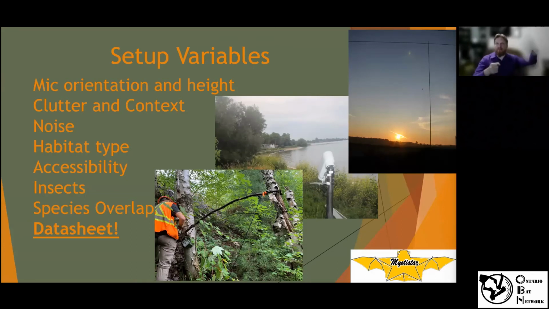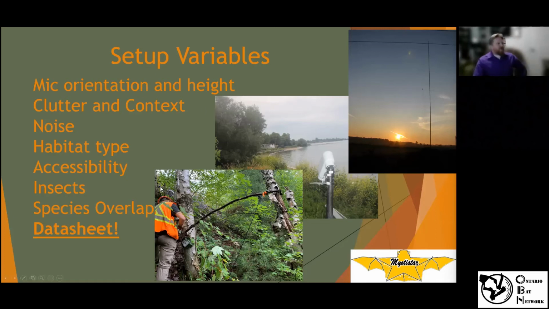And when you're aiming it straight up and the bat's flying perpendicular, you're not likely to get a good recording, or you'll get a very short recording as it passes by. It might be good quality, but short. You want to have it aiming more horizontal or at an upward angle to try and get that. Of course, bats are all over the place, so it's challenging, but we do the best we can. In the example in the picture in the middle here, we're aiming it along an edge, usually, because bats are following that edge as opposed to coming in and out. So that's kind of what we're going for.